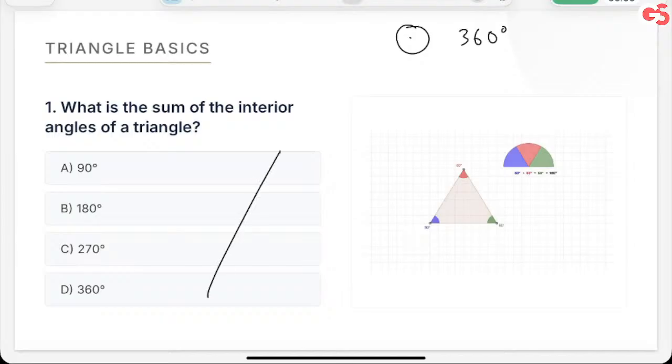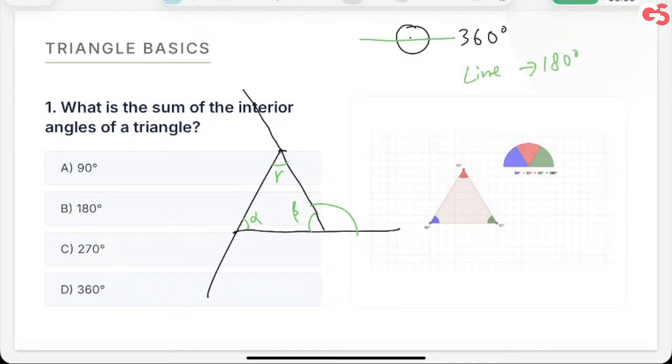We have a triangle. This is how it looks. Let's say I assume this to be alpha, this to be beta, this to be gamma. If the angle around a point is 360, then half of it will be 180. Yes or no? So I can say the angle on a line is 180 degrees, because a line will basically divide 360 into two equal parts.